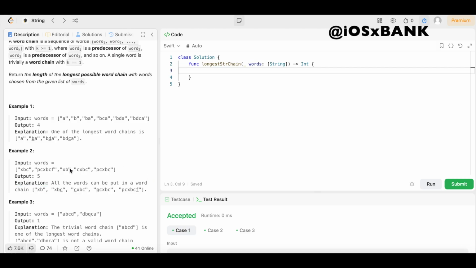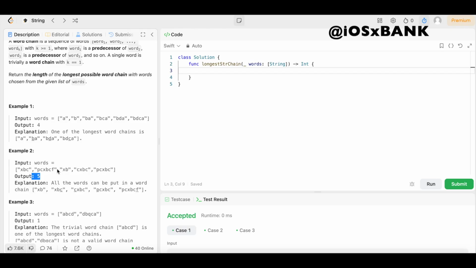So in this example, you can see we're not starting from the beginning to end like we did up here, where we added as we went on. In this example, we're starting from the middle index with XB. Then from XB, we can add a C, and we'll get XBC. Then from XBC, we can add another C, and we'll get this right here. Then from this, we can add a P, and we'll get this right here. And then from this, we'll add an F, and we'll get this string over here. So as you can see, in this example, we can use all of the strings in our word chain, which will give us an output of 5.